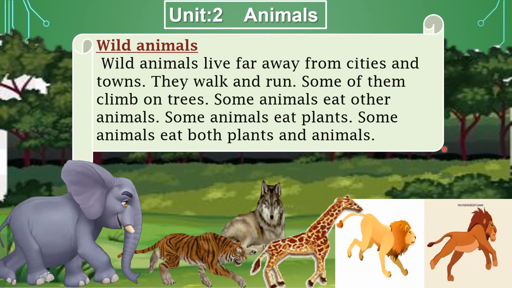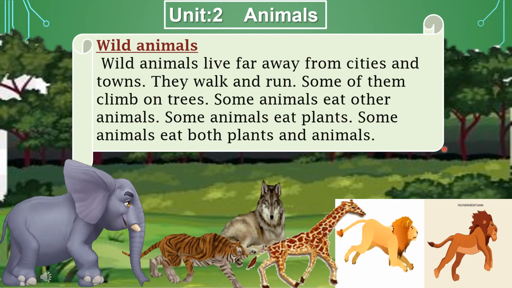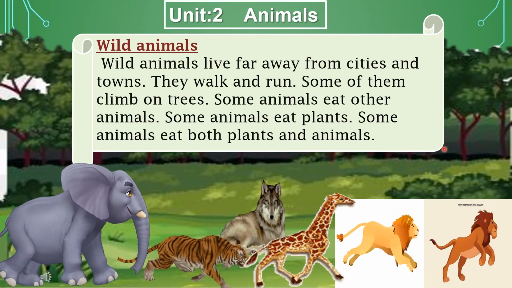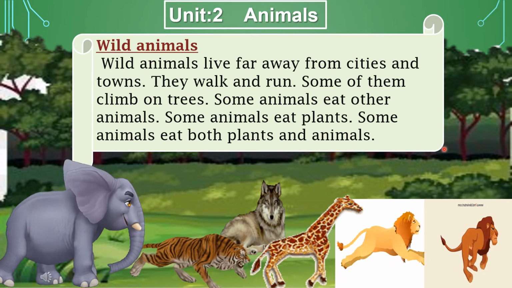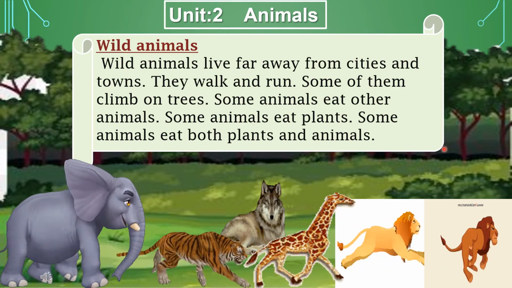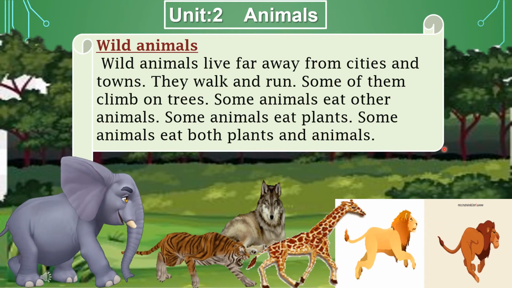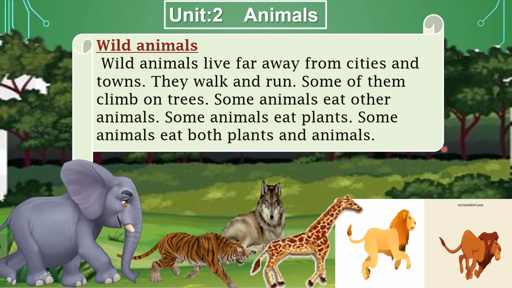Herbivorous eat only plants, carnivorous eat only meat, and omnivorous eat both plants and meat. That's it for today's reading and some explanation.